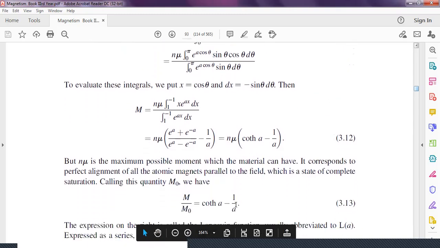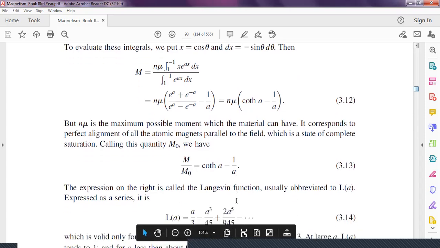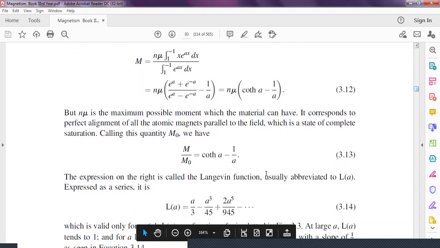M upon M0, written as M0, equals coth a minus 1 by a. The expression on the right side is called the Langevin function. Usually this is denoted as L(a), and the value of the Langevin function is given by a by 3 minus a cube by 45 plus 2 a to the power 5 upon 945.